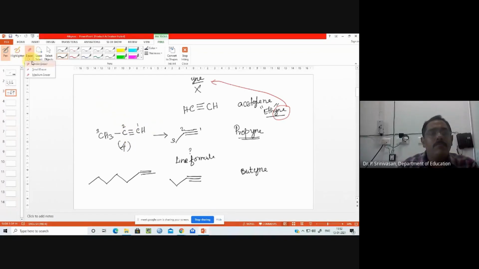Yes, try. What is the name? What is the name for this compound? Now I have drawn on this side.